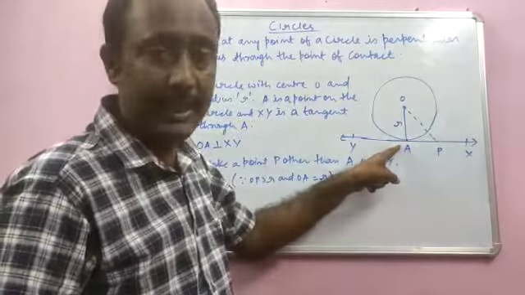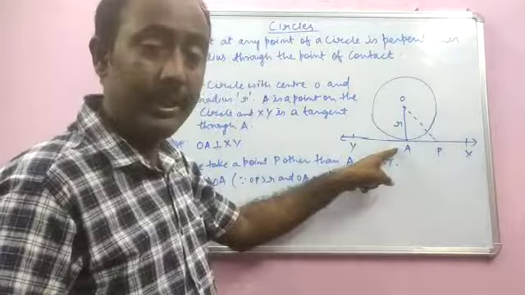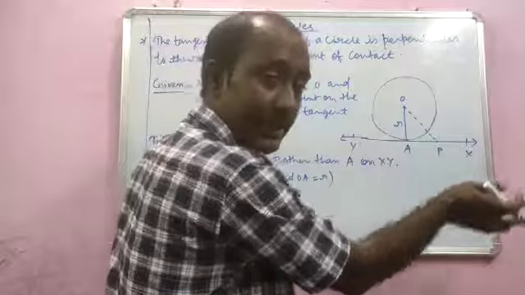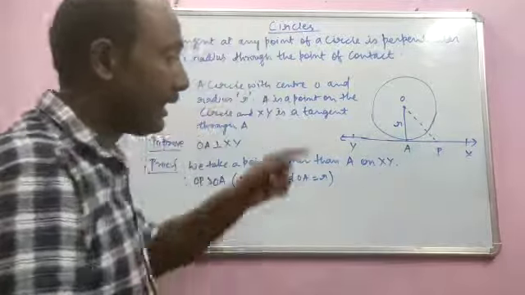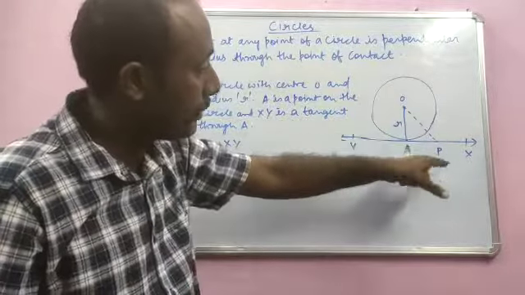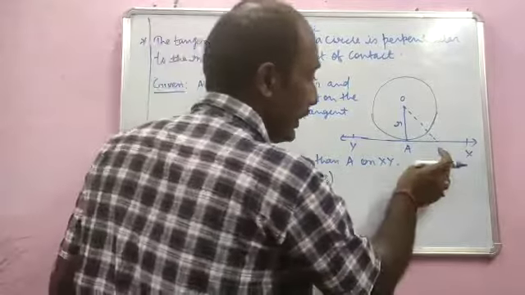So it's quite clear that this is the only one point where this line is touching or intersecting the circle. All other points are outside the circle. So point P is outside the circle. So length OP will be greater than length OA, because OA is the radius and P is outside the circle. So OP will be greater than the radius. So this is what we got for this point P.